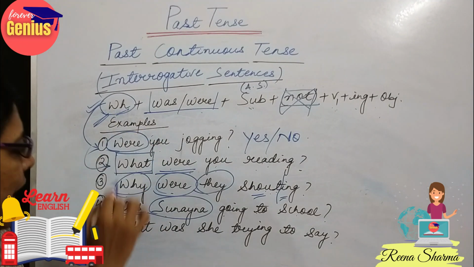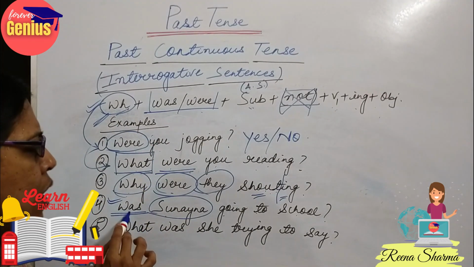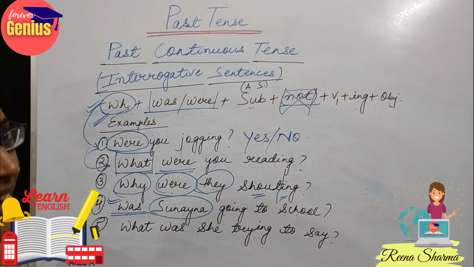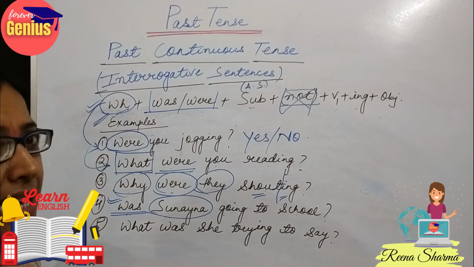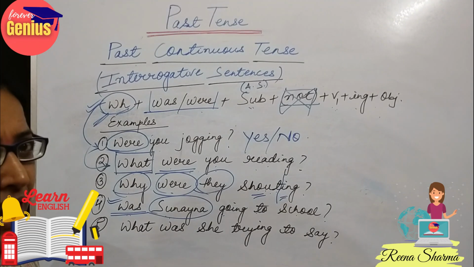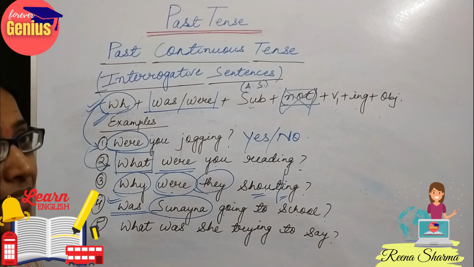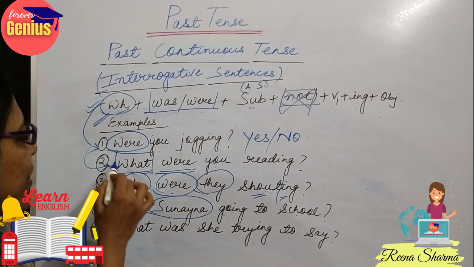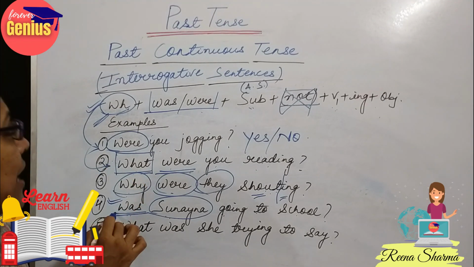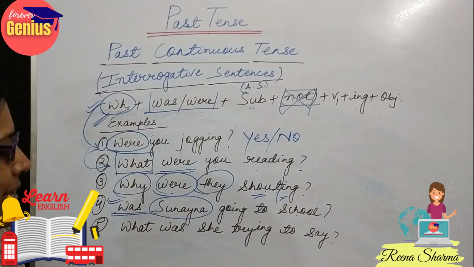I have started the sentence with was. Can we answer this question in yes or no? Yes, we can answer yes or no. We don't have to answer it in any different form. So when we can give an answer in yes or no, we will not use the WH family at the start in the case of interrogative sentences.